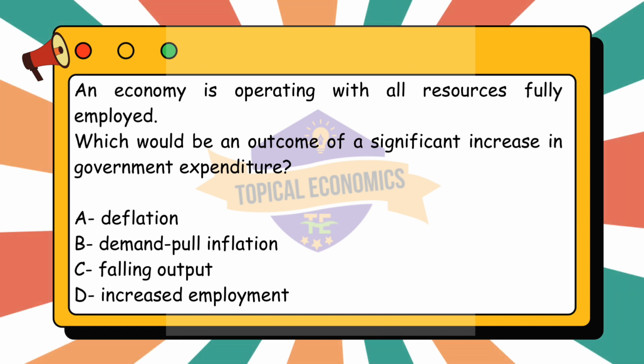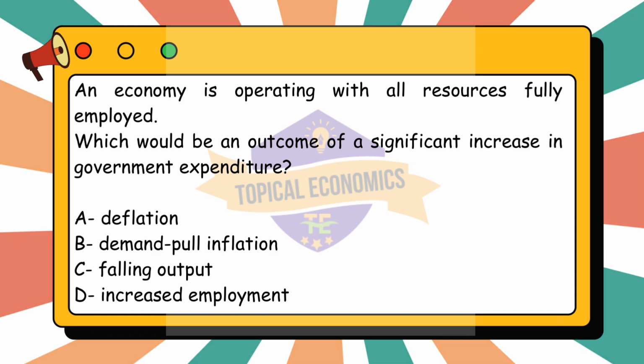A. Deflation. B. Demand pull inflation. C. Falling output. D. Increased employment. This question is from year 2021 October-November version 1 paper. The correct answer for this question is option B.